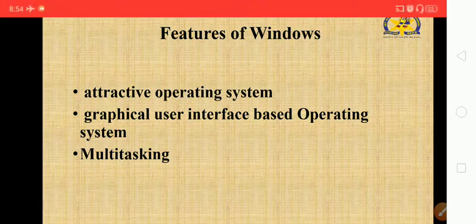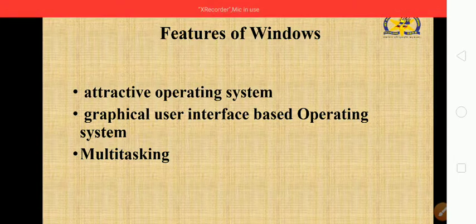It will be very easy to understand these things for a new user and a beginner, right? So that's why it is the most popular and very user friendly operating system.